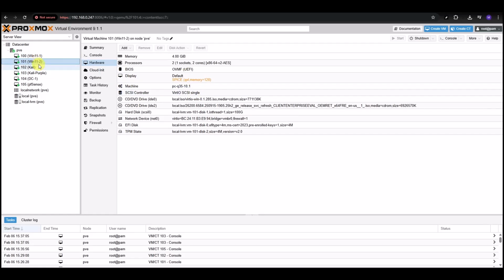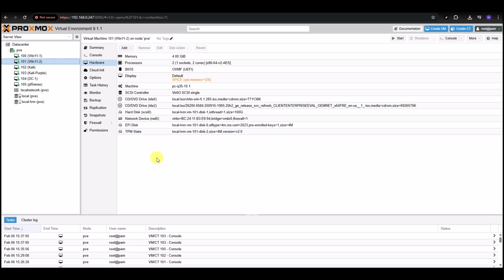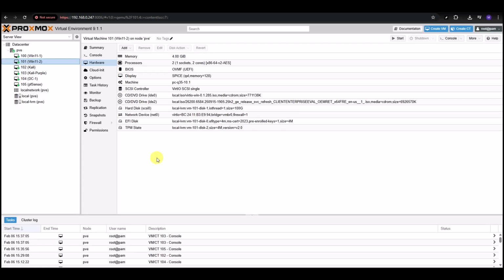So we can go ahead and stop this. Now you'll notice with Proxmox, it doesn't automatically stop as quick as in VirtualBox, where if you close the terminal, then the virtual machine is turned off. But you notice it's not orange anymore.